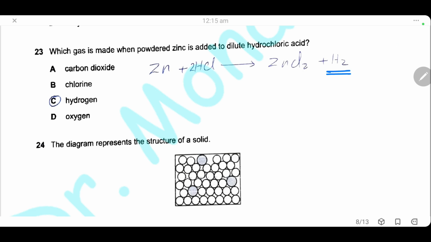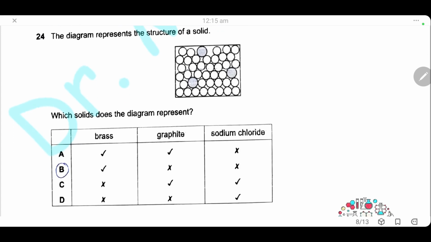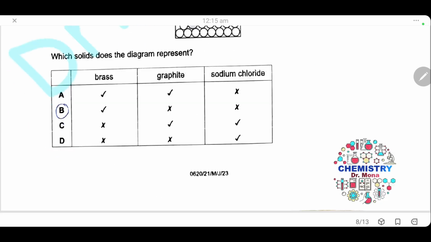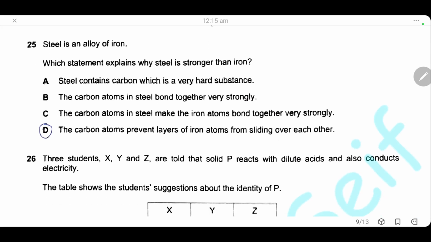Question 24. The diagram represents the structure of a solid. Which solid does the diagram represent? Of course, it is brass, as it's a structure of a solid metal with different particle sizes, which is a mixture, an alloy, and brass is an alloy. So the only correct statement is B, where the structure is brass, not graphite or sodium chloride.